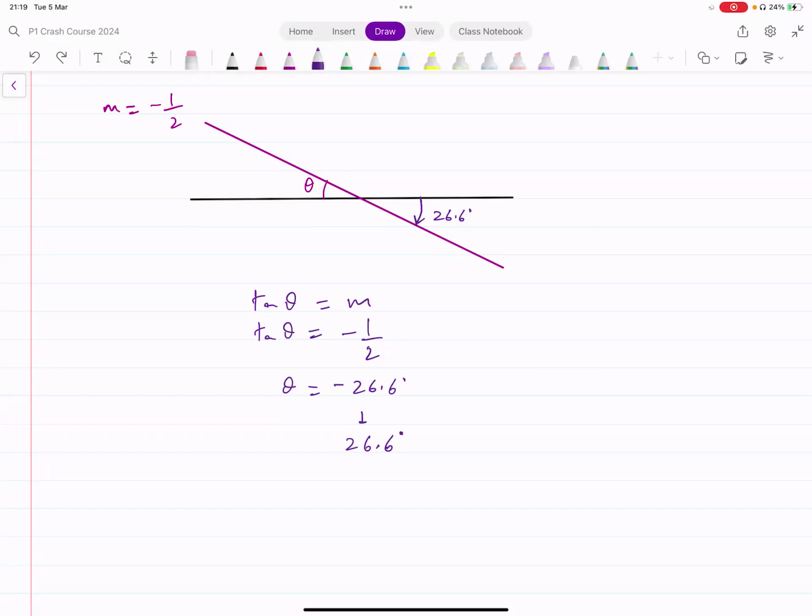Now, this is one way to find the angle, as in this is the acute angle between the line and the x-axis. Sometimes they can specify, find the obtuse angle between the line and the x-axis. How would you find the obtuse angle? You would use exactly the same method, nothing different.